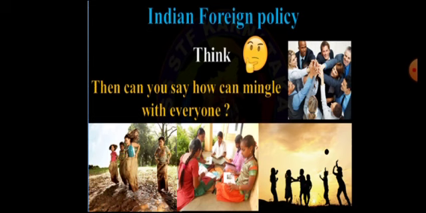Just to have a proper relationship, as an individual cannot live alone because he needs some relationship. In the same way, a country cannot live alone. It needs to mingle with other countries of the world to have a proper relationship.